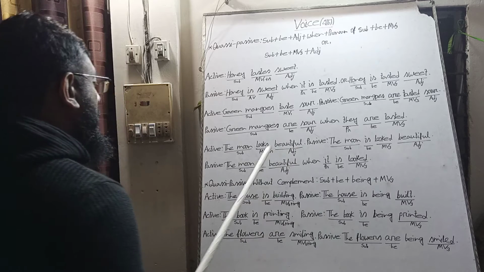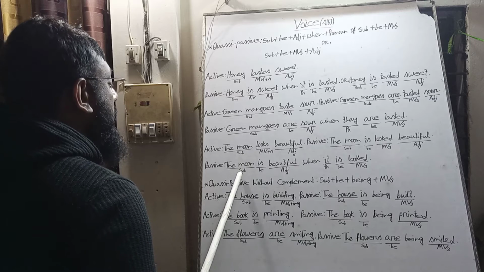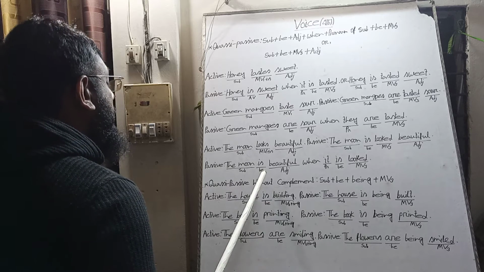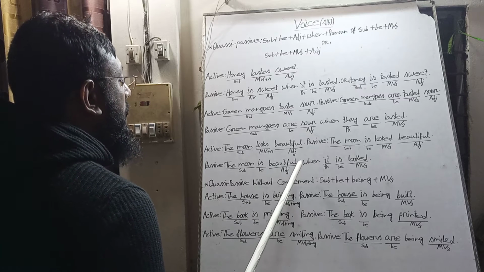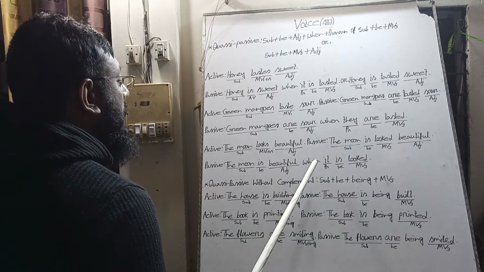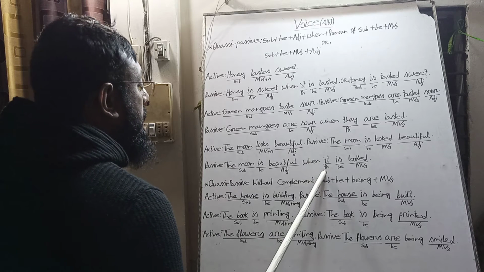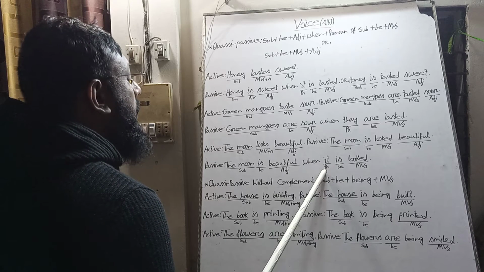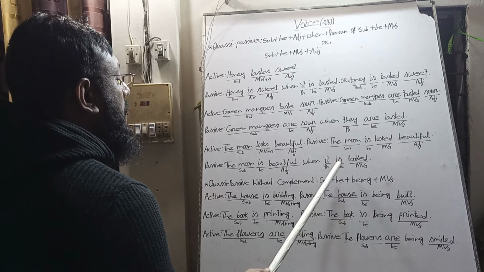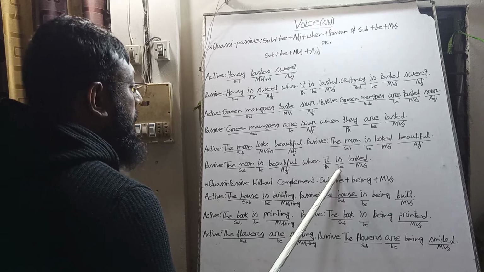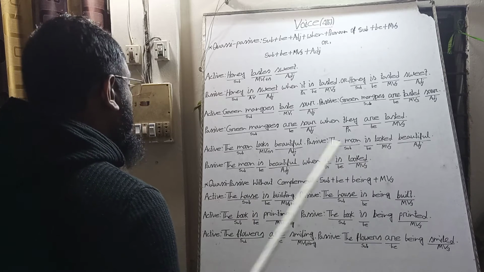The moon looks beautiful. The subject will be the subject. The subject is third person singular and it is present indefinite tense, so we will bring the be verb is, and then we will bring the adjective beautiful, and then we will bring when, and the pronoun of the subject moon is it, and it is third person singular, so we will bring is as the auxiliary verb, be verb is, and then the past participle of the main verb looked.